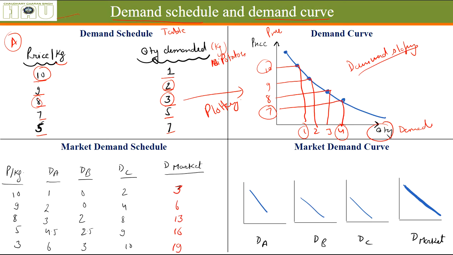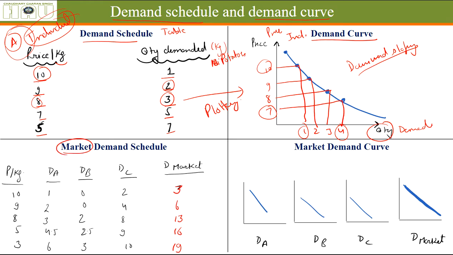When we talked about person A, he is an individual. So this demand schedule is also called an individual demand schedule, and this demand curve is also called an individual demand curve. When we are talking about the total demand of a product in the market, we call it market demand.